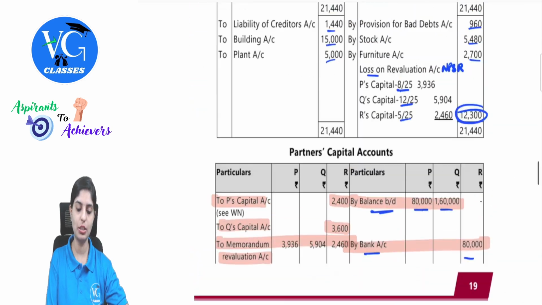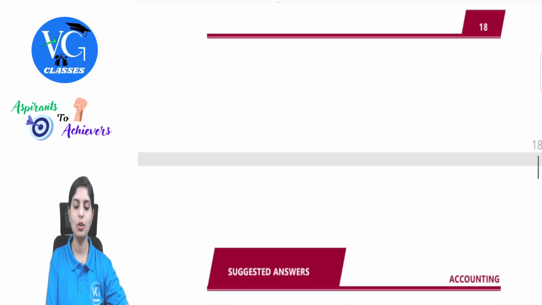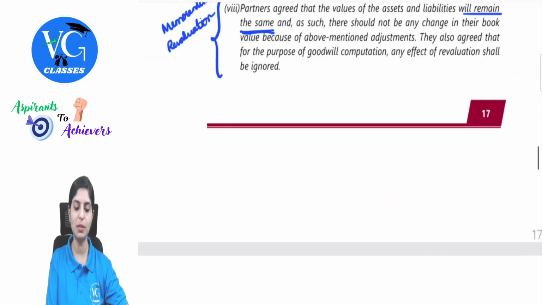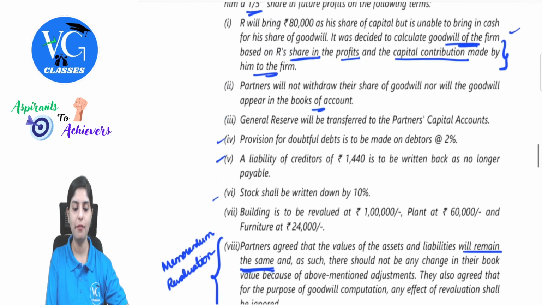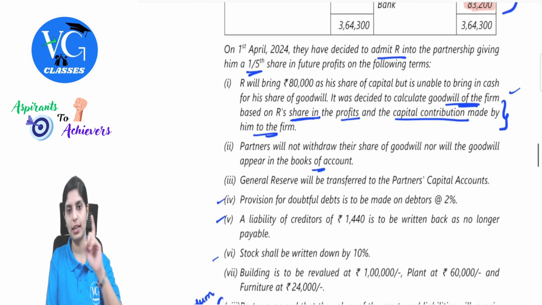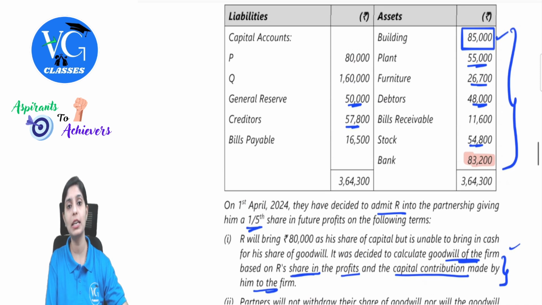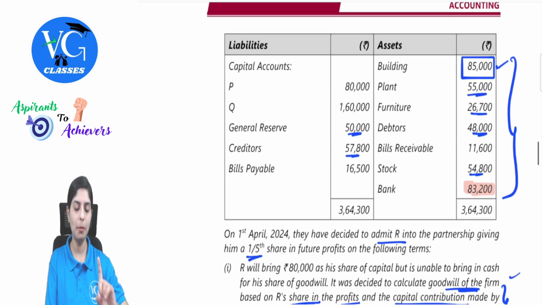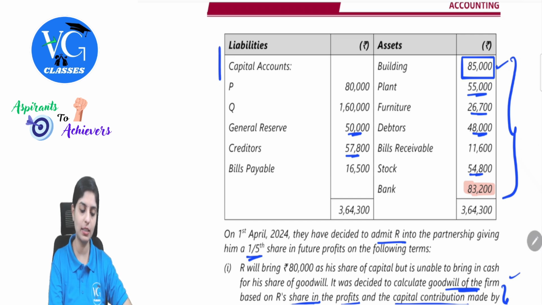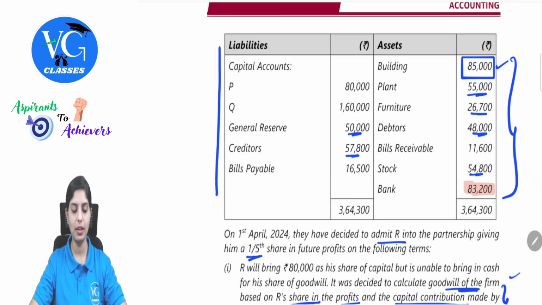As I told you initially itself, the question was simpler. You have to just cope up with the two adjustments. One with respect to hidden goodwill, wherein the students can miss out taking the general reserve, and then with respect to the balance sheet, most of the students have committed the mistake of taking the revalued figures. Remember carefully, when there is memorandum revaluation, we will take the exact details apart from whatever balances get revised due to capital accounts and introduction of the new partner's capital. I hope this is clear.